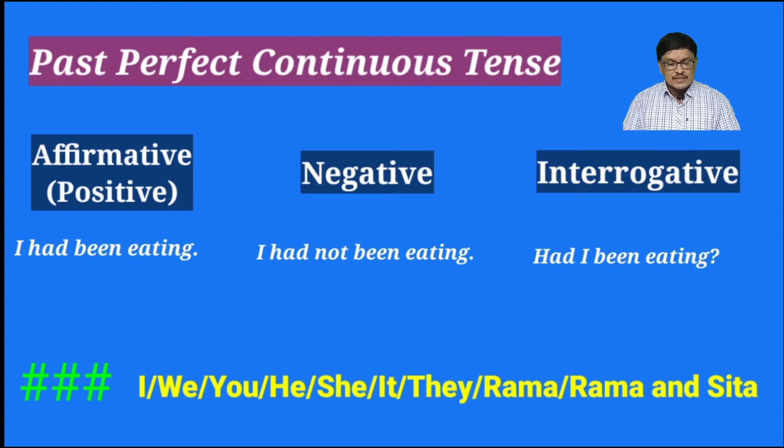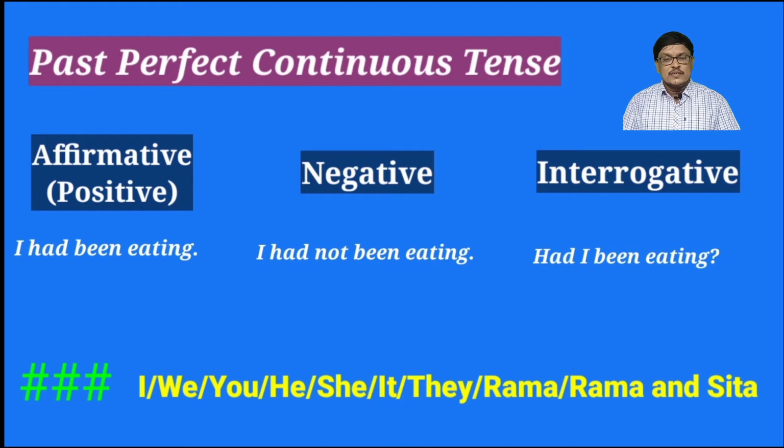He had been eating, he had not been eating, had he been eating? She had been eating, she had not been eating, had she been eating? It had been eating, it had not been eating, had it been eating? They had been eating, they had not been eating, had they been eating?